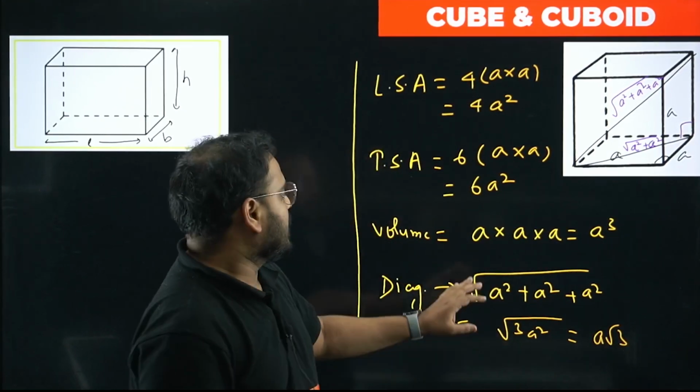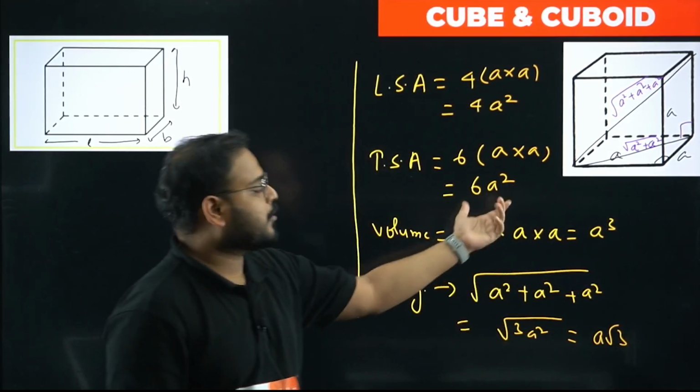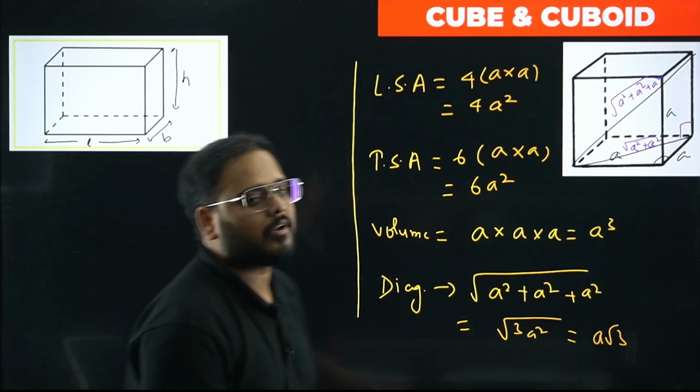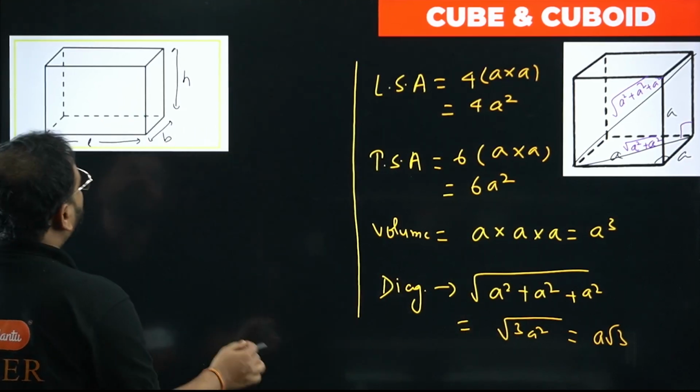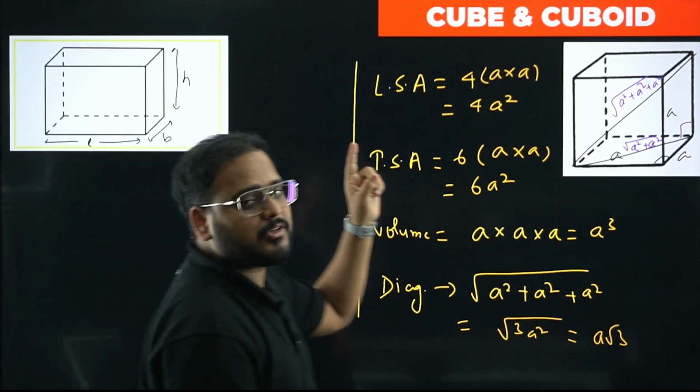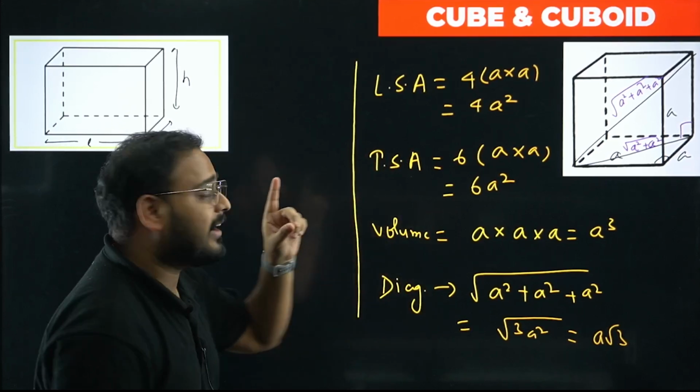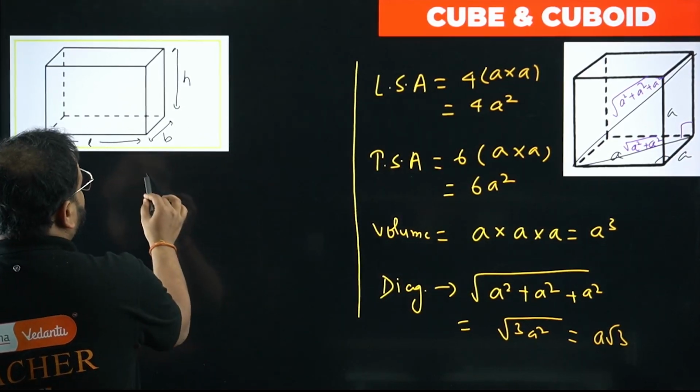Check here: cubic units, square units, and unit. These are the three formulas for cube. The same I can write for cuboid, but for cuboid I'll have different values. How, sir? I'll have length, breadth, and height. So my lateral surface area...